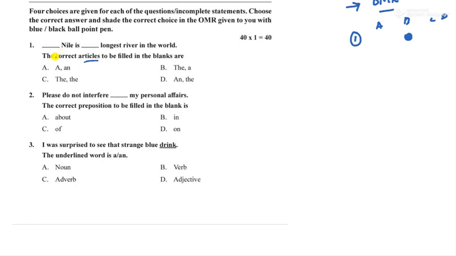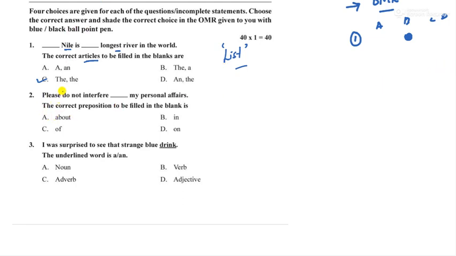So what will be the answer? See, a Nile is a river. There is only one Nile, right? And longest is the superlative form, so definitely you have to use the. The Nile is the longest river in the world. I have made a video on articles, you can watch it. All the list of grammar topics will be available in the comment section as well as the description box. You can watch it and know the basics.